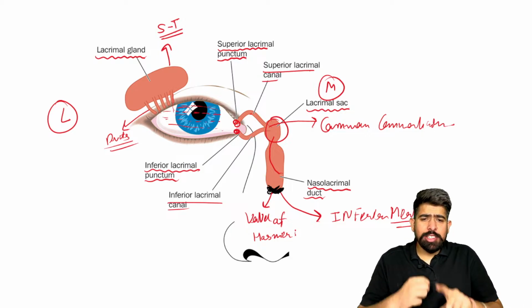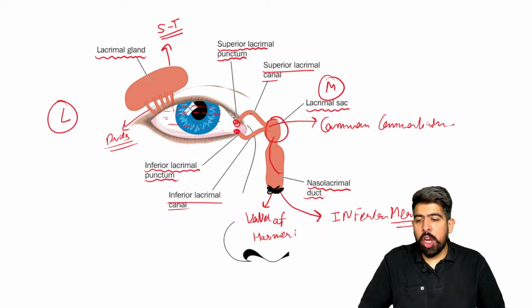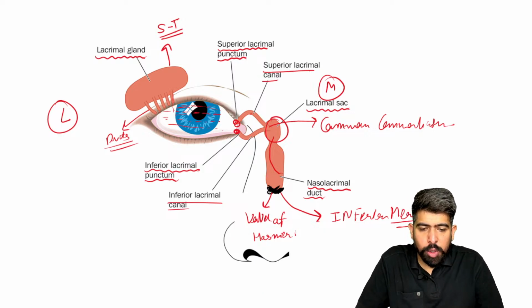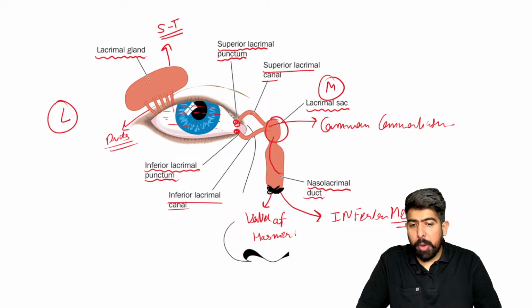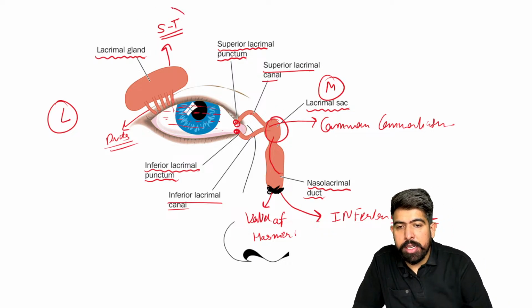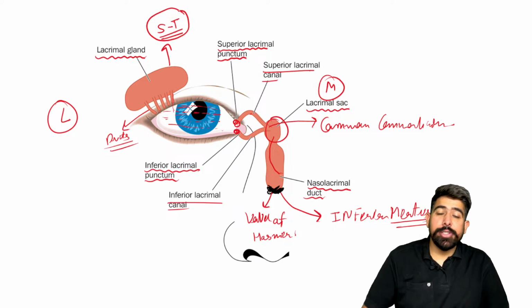All right, this is all about your lacrimal system, or the lacrimal drainage system. I hope it is clear to you, the important things about the lacrimal system. I already covered the important things. Remember this image, and please remember your lacrimal sac, the valve of Hasner. Your lacrimal sac and the lacrimal punctum are all on the medial side. Please don't forget about it, as earlier in the previous question they asked you about the lacrimal sac.